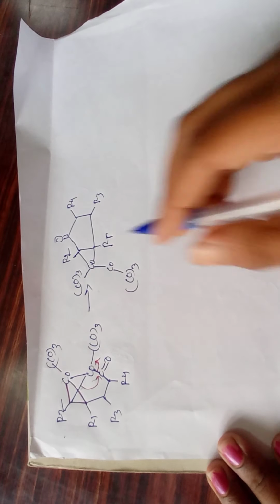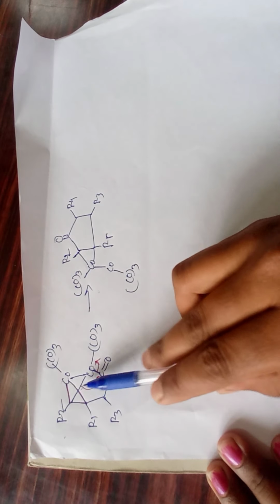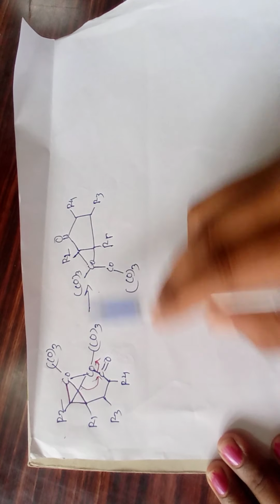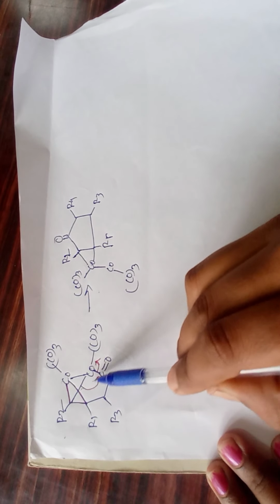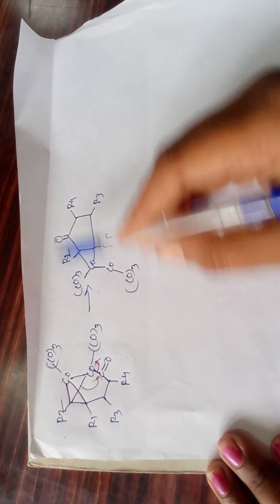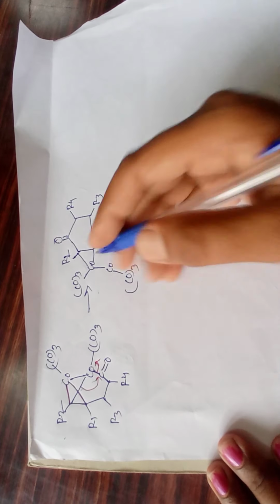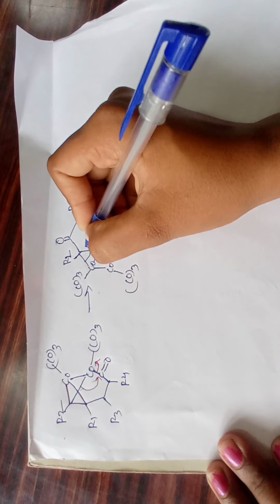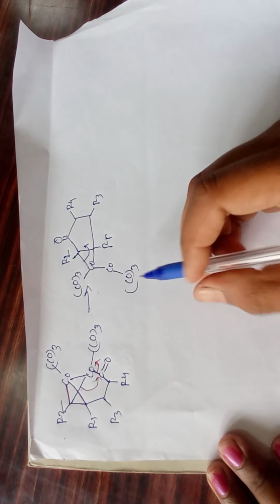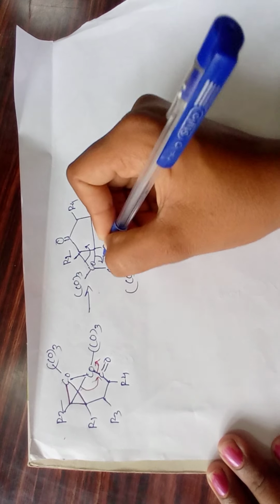Next, again this step is important. Only this bond shifts here and this bond can break. So a 5-membered ring is formed. In this step this bond shifts here and this bond breaks.